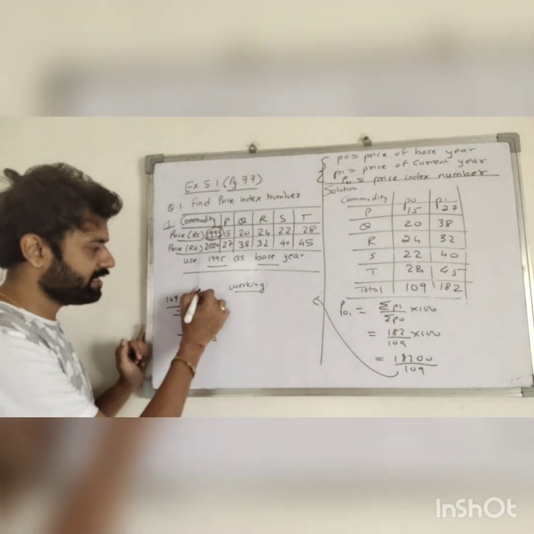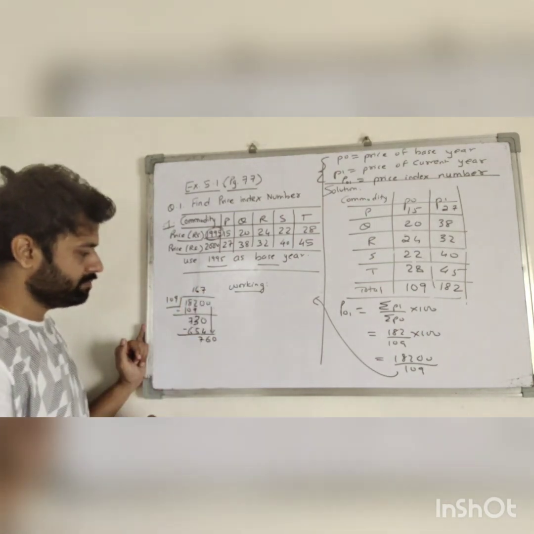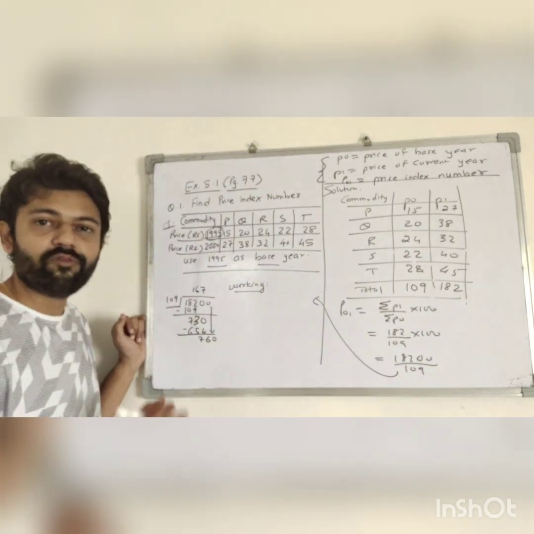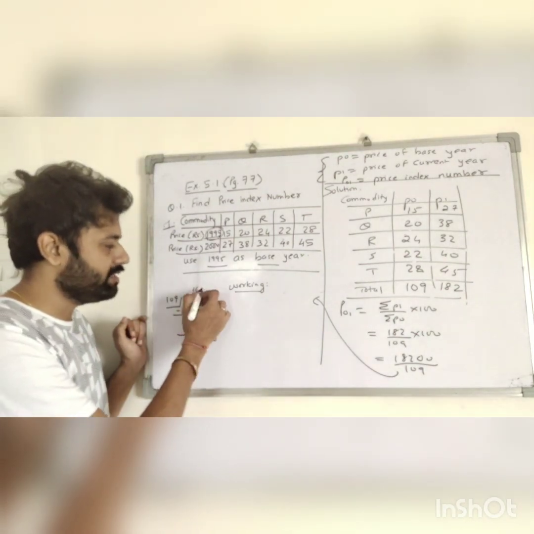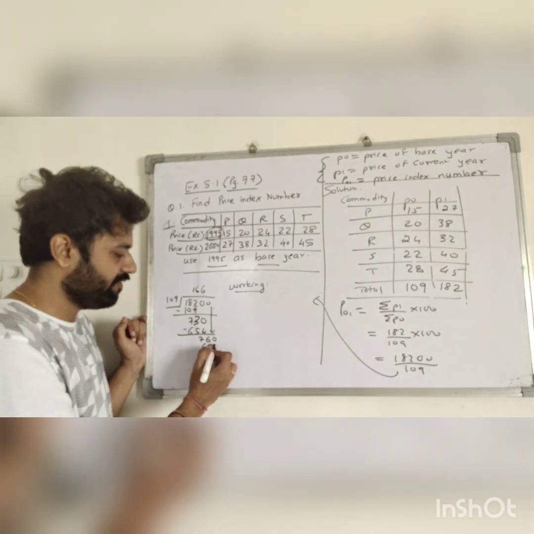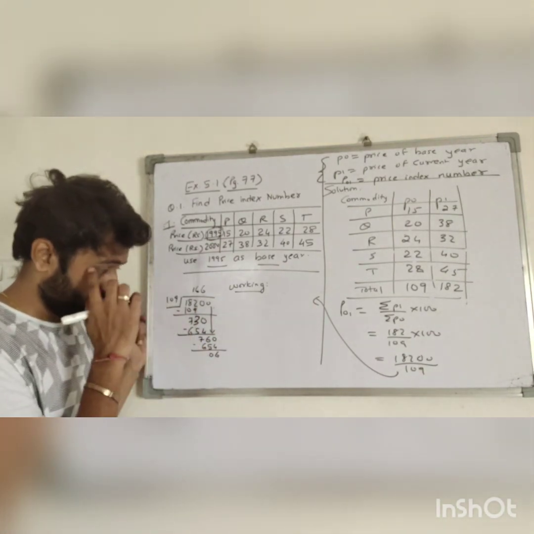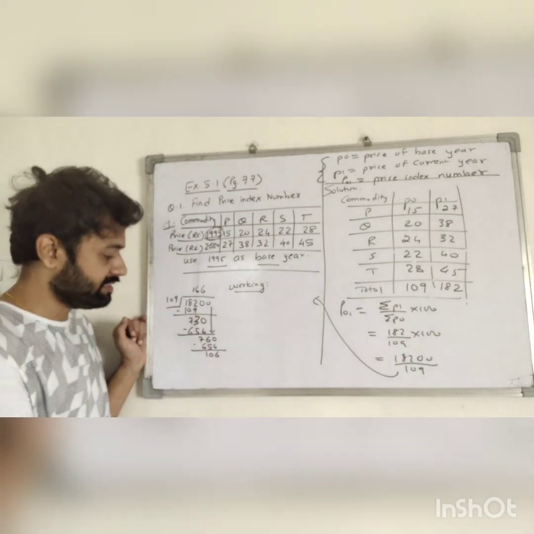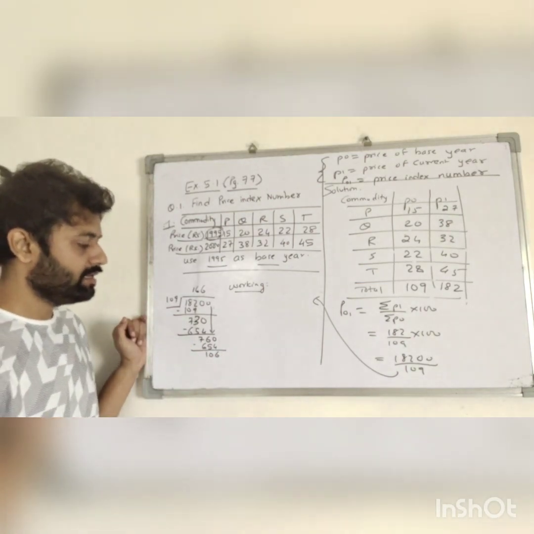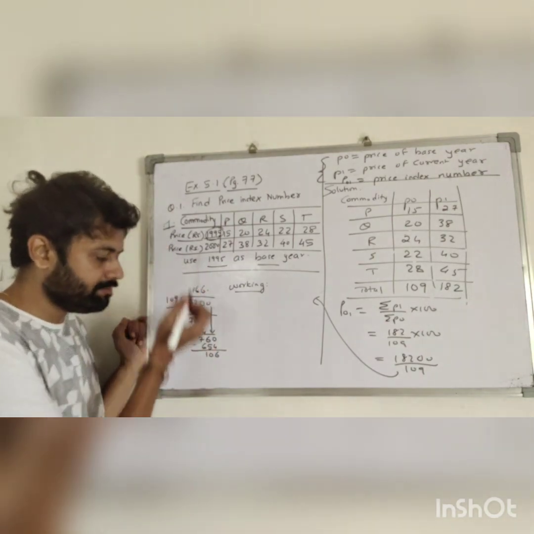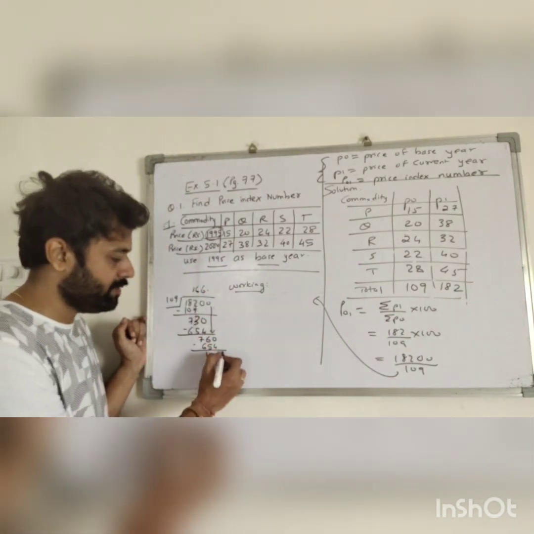This side, of course, I can use 7s. 7 1s are 7, 7 9s are 63. Not possible, 6 again, 654. 106 is the remainder. We will continue division by using a decimal point.